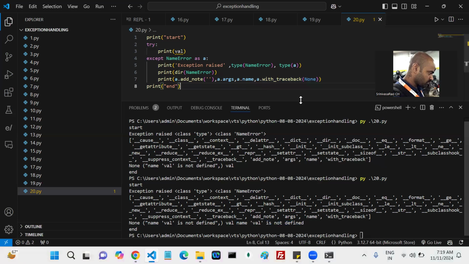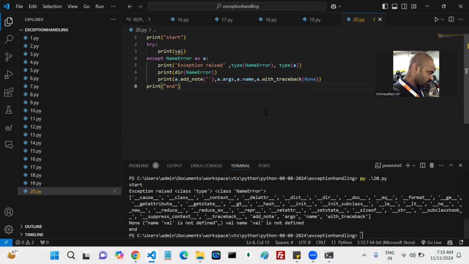So what you can understand by seeing this is, whenever an exception is raised in Python, Python first finds the exception class, the matching or suitable exception class. Once you have the class in your hand, you can create an object.